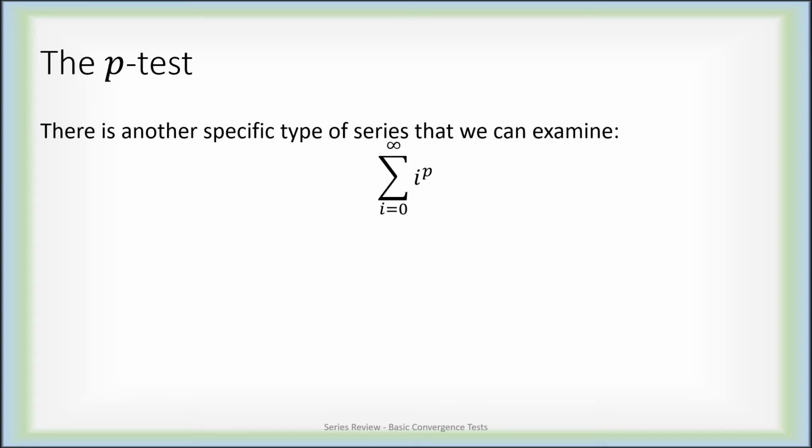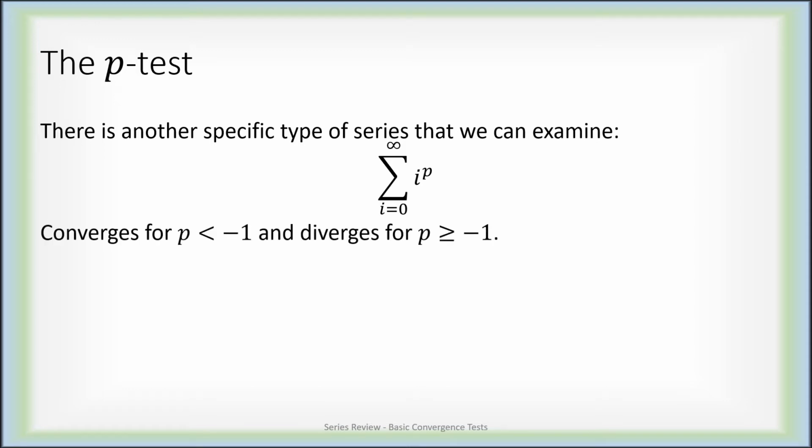There's another very fast convergence test known as the p-test. Suppose we have the sum of I to the p. I want to point out that this is not a geometric series. In a geometric series, you have some sort of constant raised to the index power, whereas here we have the index raised to a constant power. Well, this series converges exactly when p is less than minus 1 and diverges when p is bigger than or equal to minus 1. And again, we're not going to go over the proof of this.